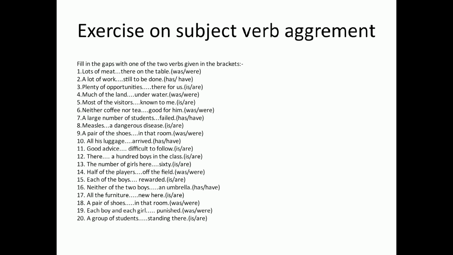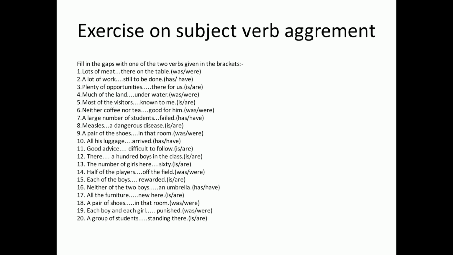After lots of, what comes? Meat, M-E-A-T, meat, that is singular uncountable noun. Therefore, the verb will be what? Singular. So, the right answer is: Lots of meat was there on the table. Right? Now, you have to answer.